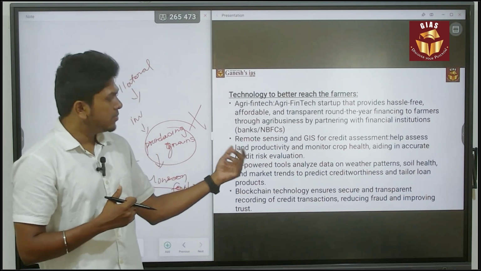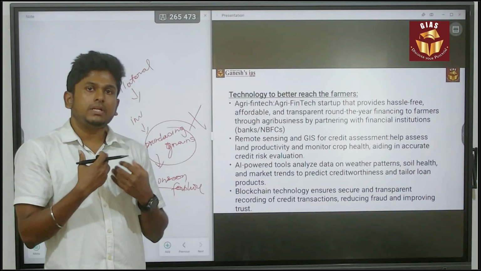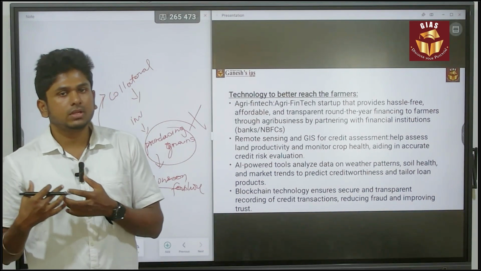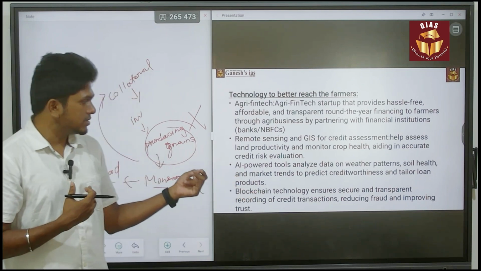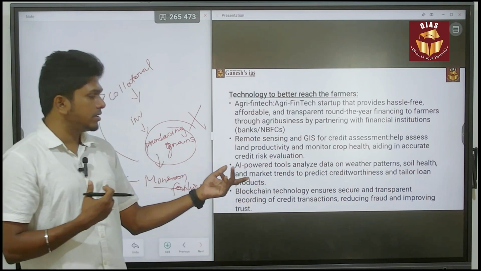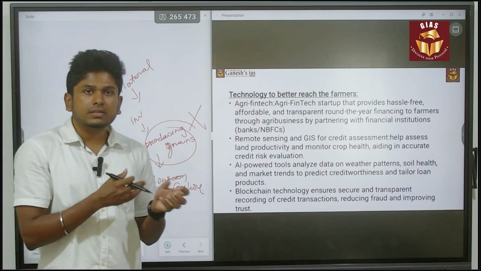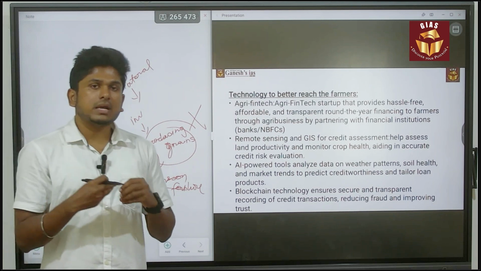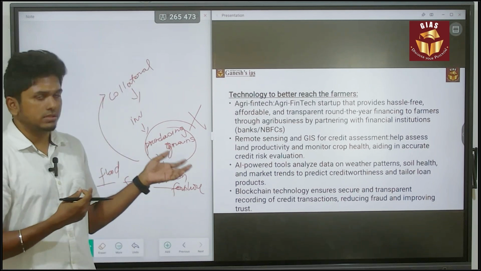Next, AI-powered tools and data analytics. Based on big data analysis, you can forecast how much production we are going to get. That is also one of the advantages. And also using blockchain technologies to ensure transparency and record credit transactions. So these are certain methods we can infuse in rural areas to improve agricultural finance. That is the idea you can give as a suggestion.